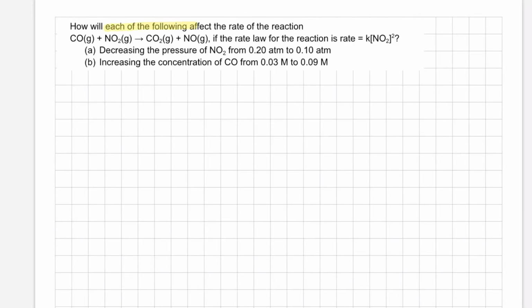How will each of the following affect the rate of the reaction CO gas plus NO2 gas producing CO2 gas plus NO gas if the rate law for the reaction is rate equals k times the concentration of NO2 to the power of 2? Part A, decreasing the pressure of NO2 from 0.20 atmosphere to 0.10 atmosphere. Part B, increasing the concentration of CO from 0.03 molar to 0.09 molar.